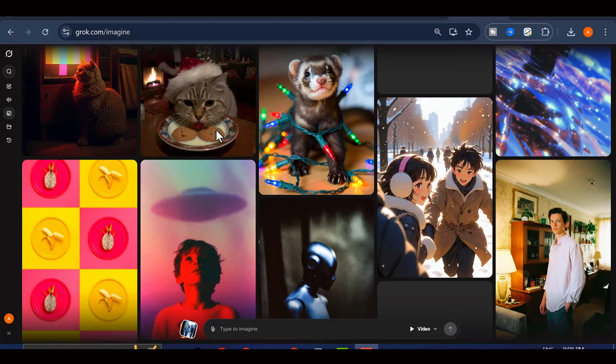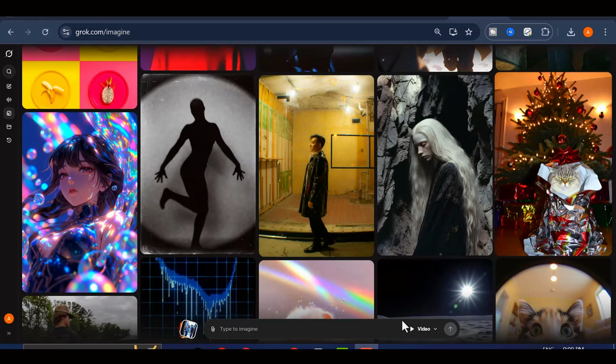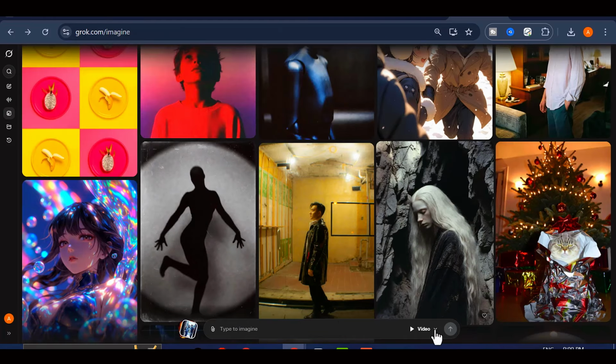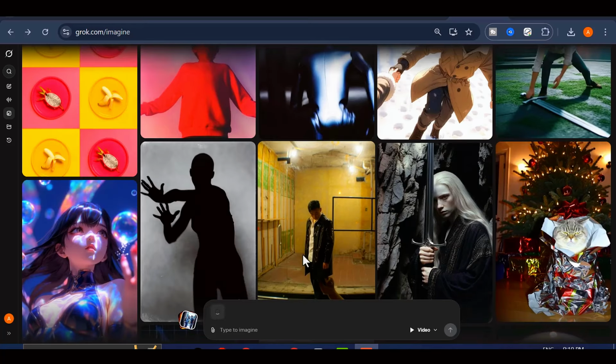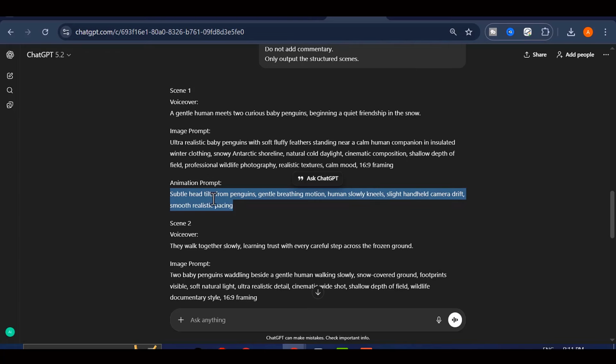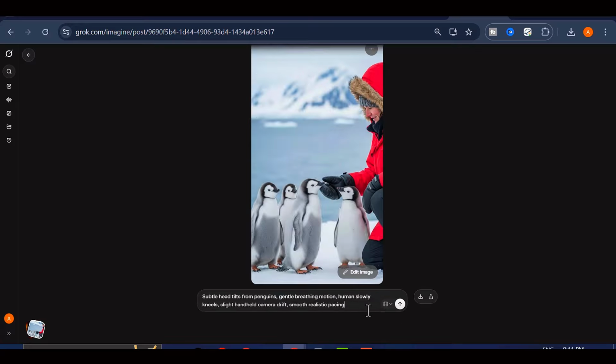Now here is the process. Click Imagine. Ensure you select video. Upload your first image. Then go back to ChatGPT, copy the motion prompt you generated earlier and paste it directly into Grok AI. Once you click Generate, Grok AI takes over.